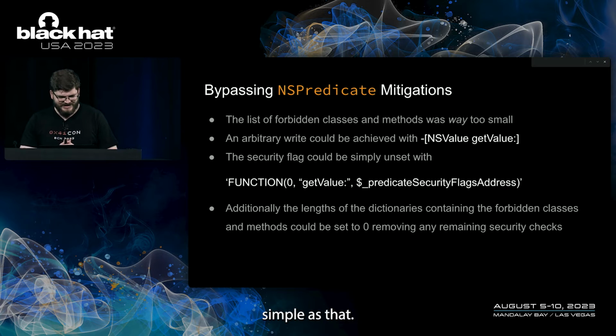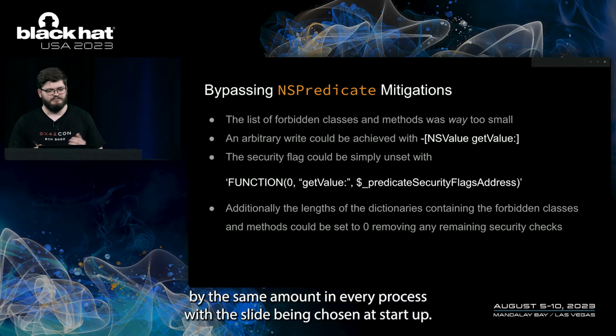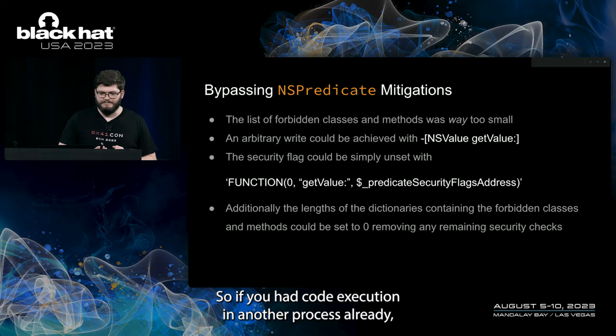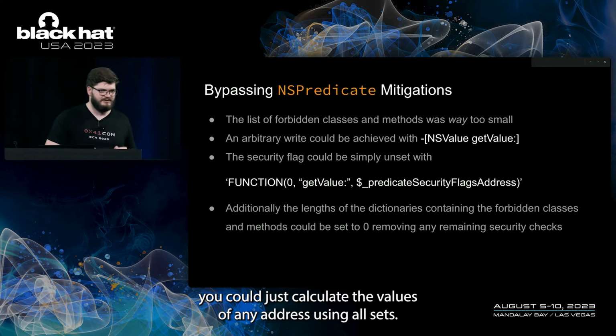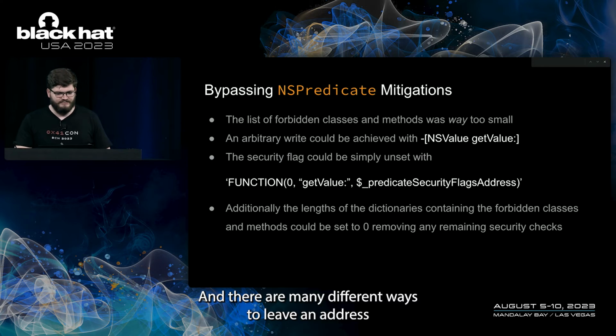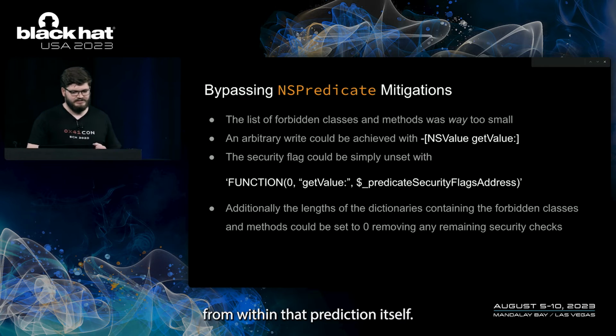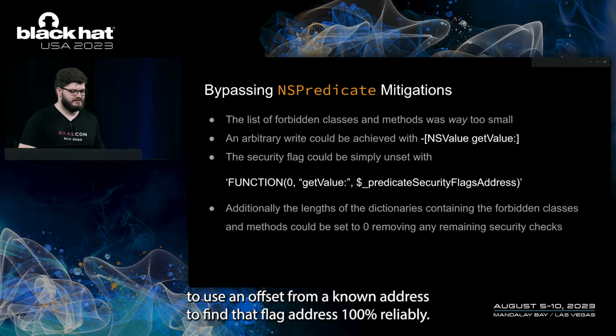Simple as that. Importantly, even though iOS has ASLR, libraries are slid by the same amount in every process, with the slide being chosen at startup. So if you had code execution in another process already, you could just calculate the values of any address using offsets. And there are many different ways to leak an address from within a predicate itself, so it's trivial to use an offset from a known address to find that flag address 100% reliably.